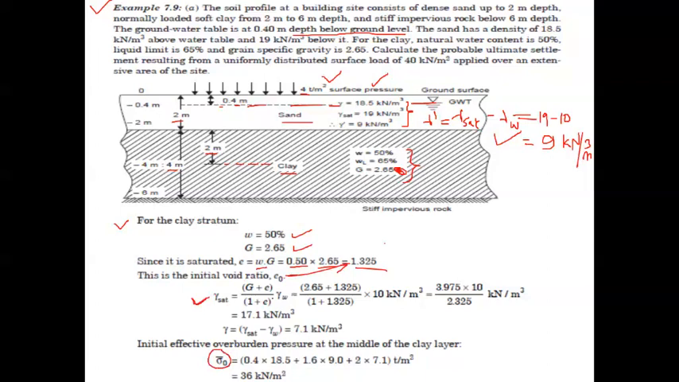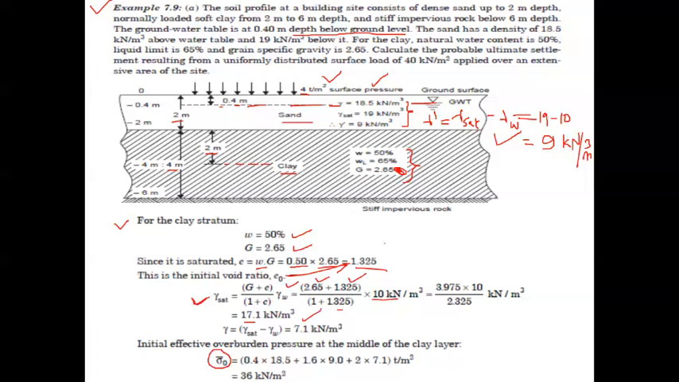Let us see how this can be calculated. Gamma saturated is equal to (G plus e) divided by (1 plus e) into gamma w, where G is equal to 2.65 and e is equal to 1.325, divided by 1 plus 1.325, into 10 kilonewton per meter cube. If you solve, the saturated unit weight is 17.1 kilonewton per meter cube, the final answer. It is the saturated unit weight of the clay strata.